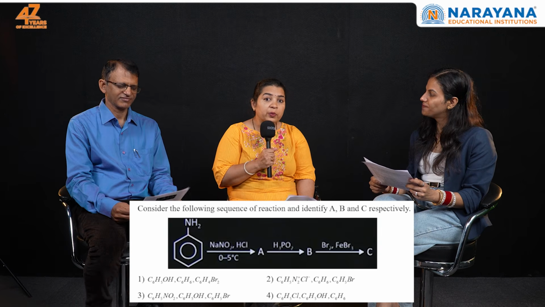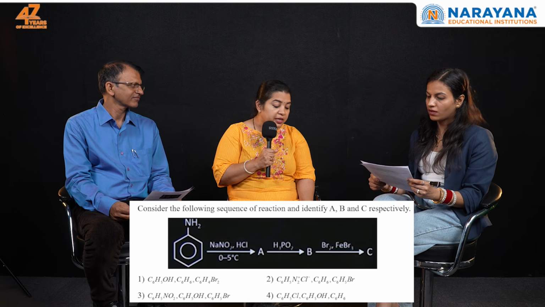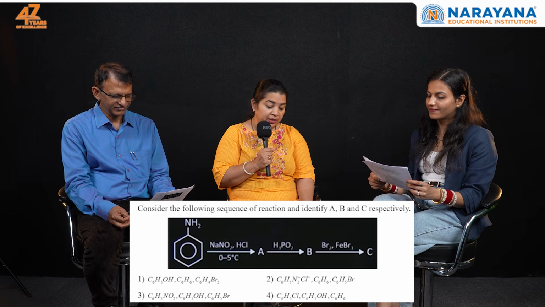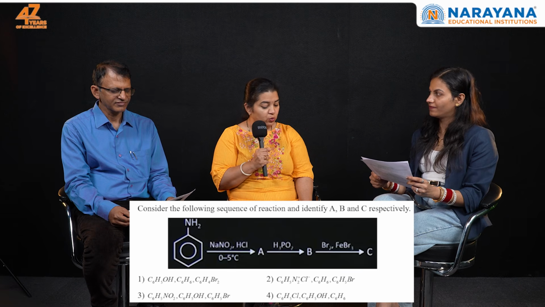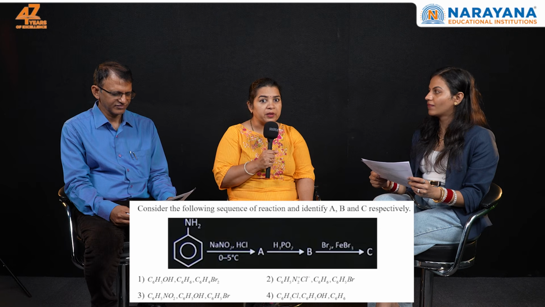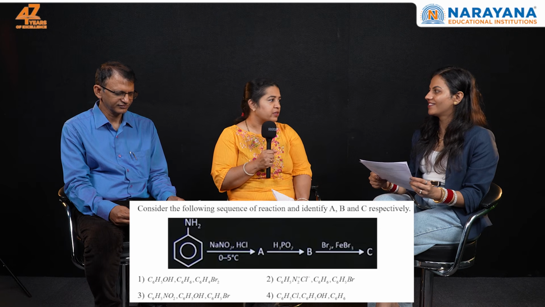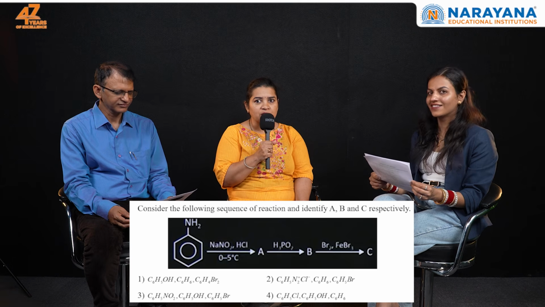Question 9 is again a question which is repeating a concept from yesterday's paper. Like this NaNO2/HCl, yesterday it was there. Then bromine with FeBr3 things, the B to C conversion. Those were the concepts which are repeating from yesterday's paper. So those who are following our paper solutions might be benefited, because we discussed all this yesterday also.